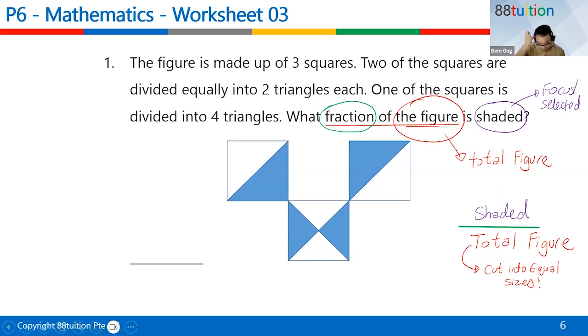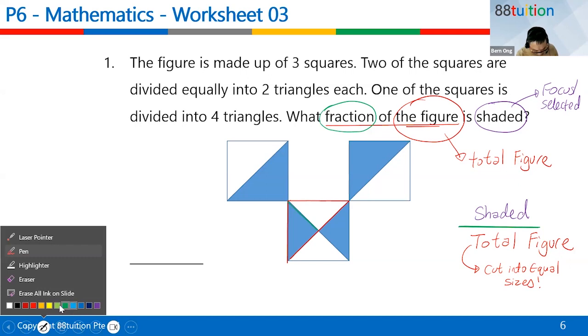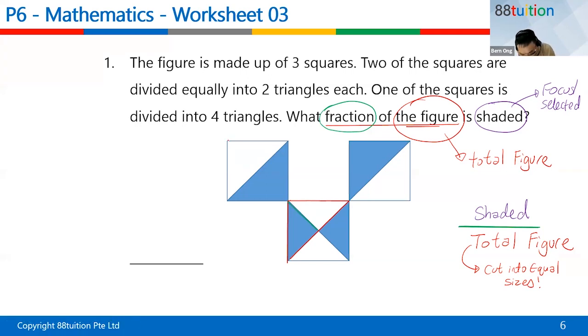Can you see down here it's being cut into 4 pieces? This portion is cut into 4 pieces, like that. Then they cut again into 4 pieces like that. So the rest on top, I can cut into smaller pieces too. I can do it. Can you see?